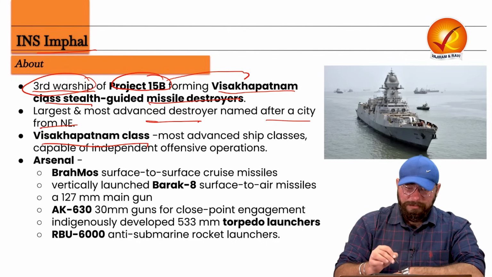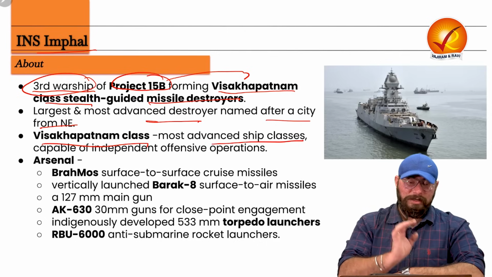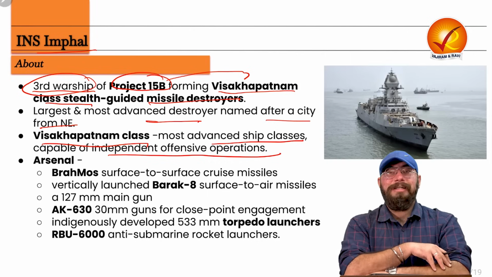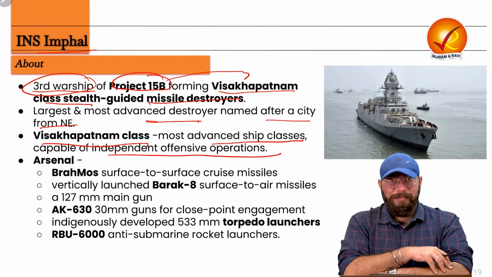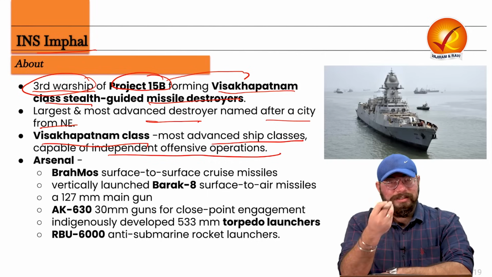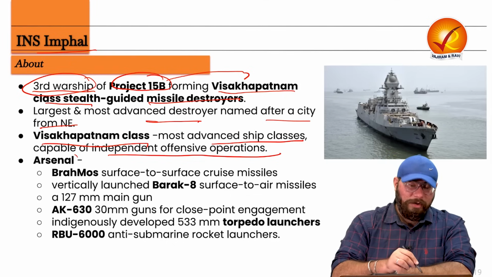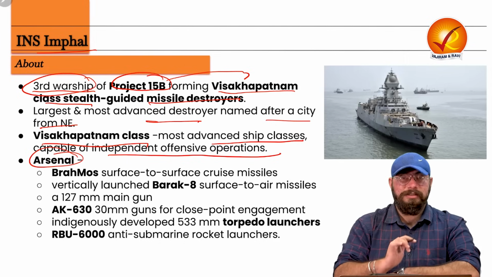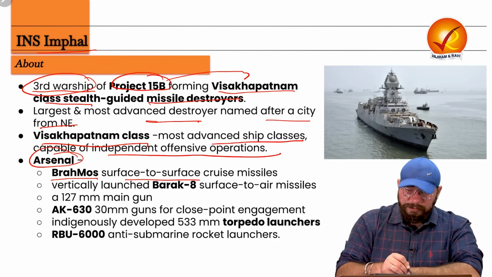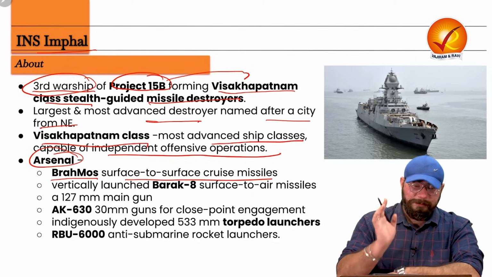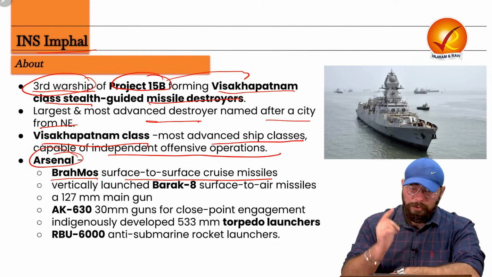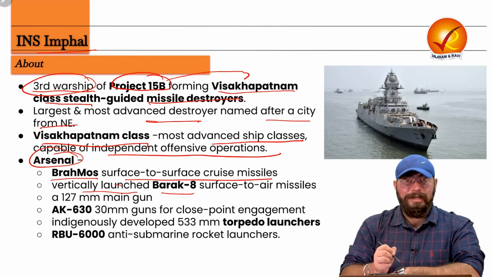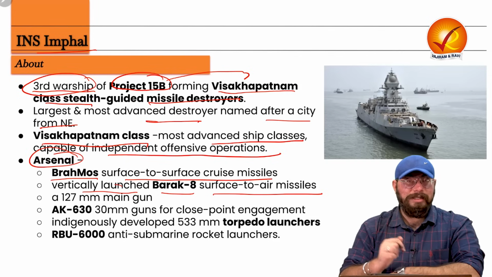Now, Vishakhapatnam class is one of the most advanced ship classes of the Indian Navy in our country, which has the capability of independent offensive operations. So independent offensive operations, this Vishakhapatnam class can carry out. And what is the arsenal under this Vishakhapatnam class? So what are the arms, ammunitions, arsenals under this? First is the BrahMos surface-to-surface cruise missile. That is present under Vishakhapatnam class. Then there is the vertically launched Barak 8, which is your surface-to-air missile, right?